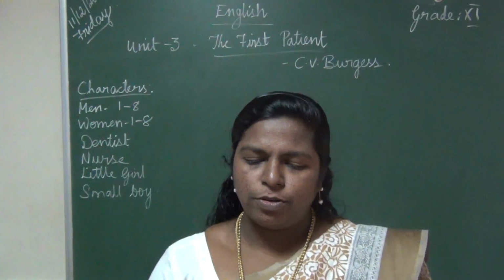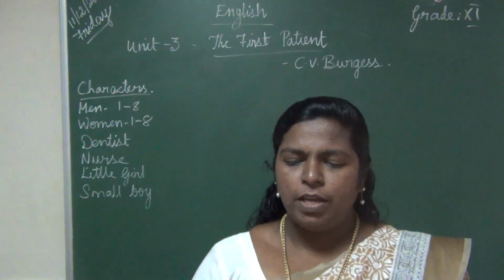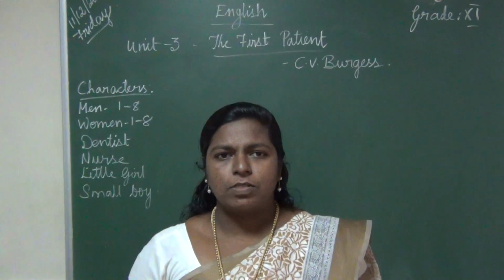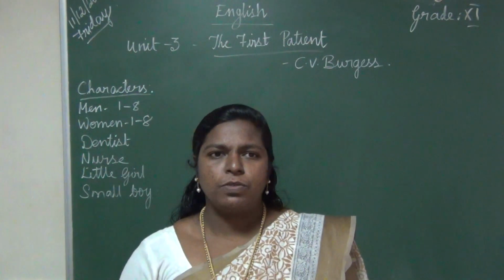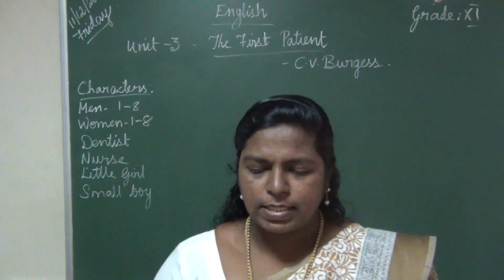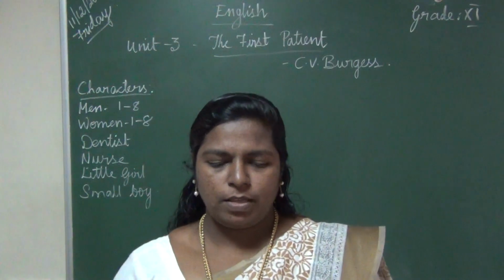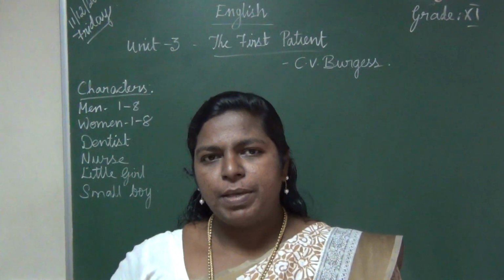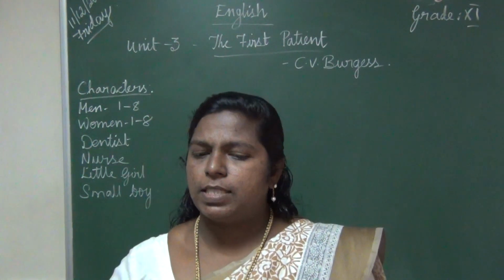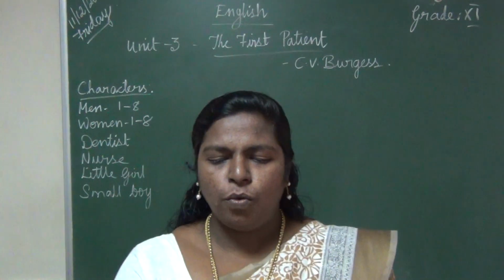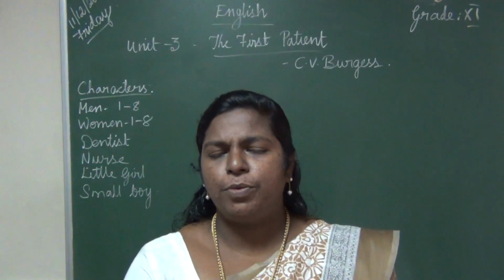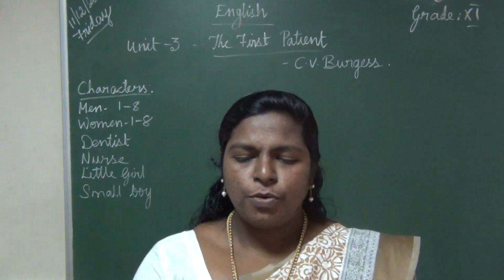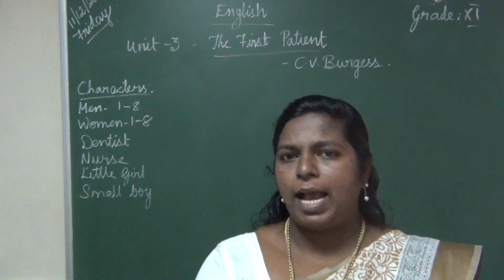Woman 5: Well, I don't suppose he has come to any harm. So woman 5 is consoling her that nothing is going to happen to your husband, so you don't worry. Woman 5 sits beside woman 1. So what is she doing? Beside means near her, she is sitting and says: I tell you what, dear, you need cheering up. You don't worry about your husband. Now it is time to be happy.